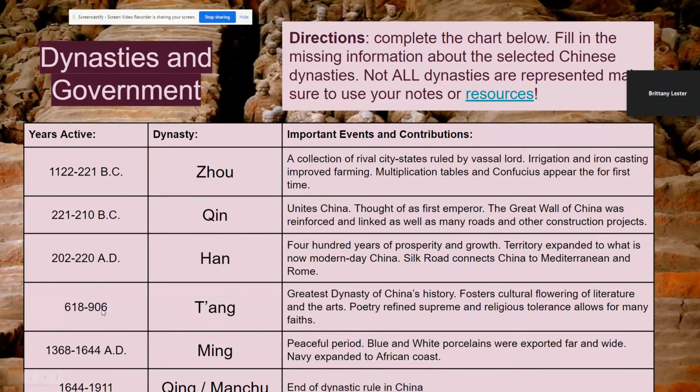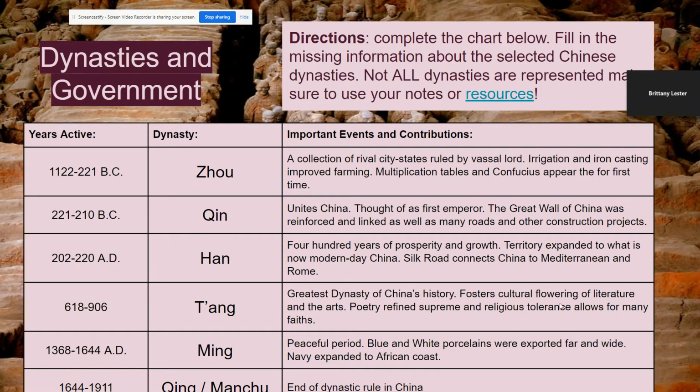The Tang Dynasty is 618 to 906. This is AD now. We've crossed over into AD. This is considered the greatest dynasty of China's history. They have a lot of arts and literature growth during this time.